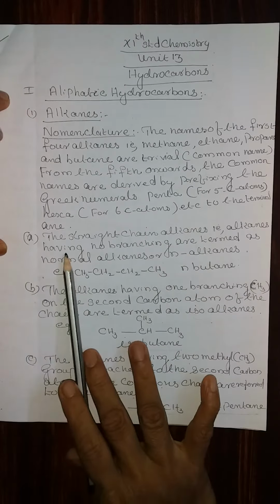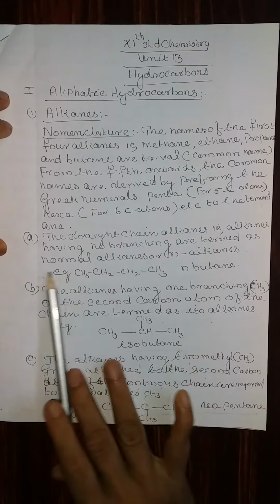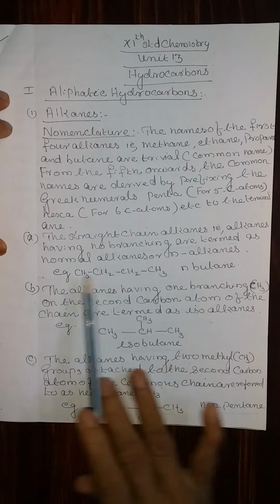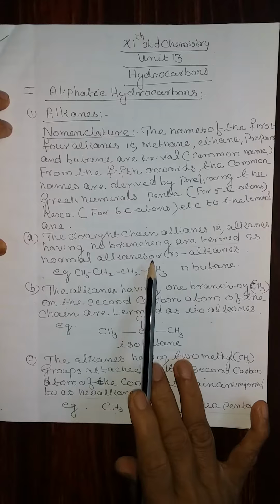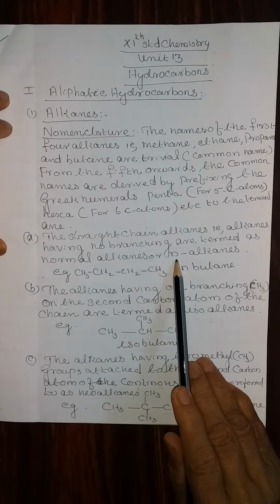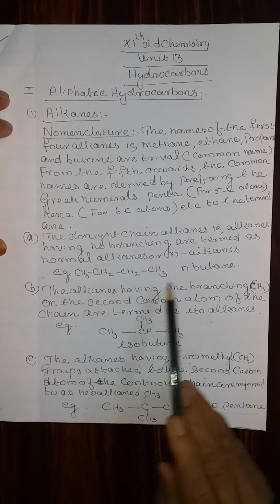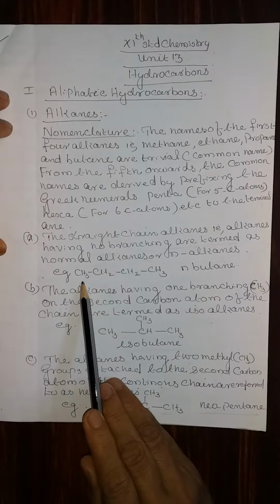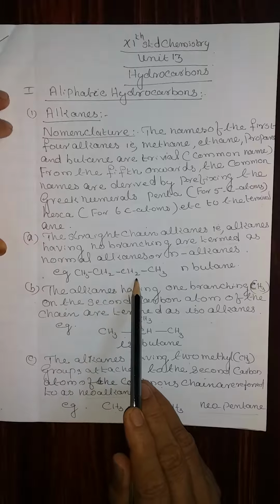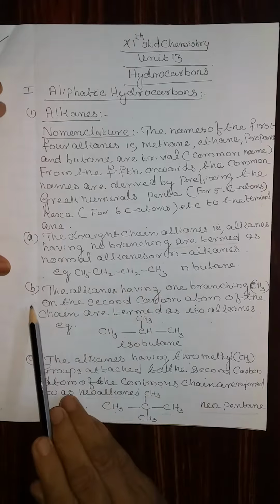Point number 1. The straight chain alkanes having no branching are termed as normal alkane, and it is written as small letter n, put a hyphen, and alkane. For example, normal butane, the structure is CH3, CH2, CH2, CH3.